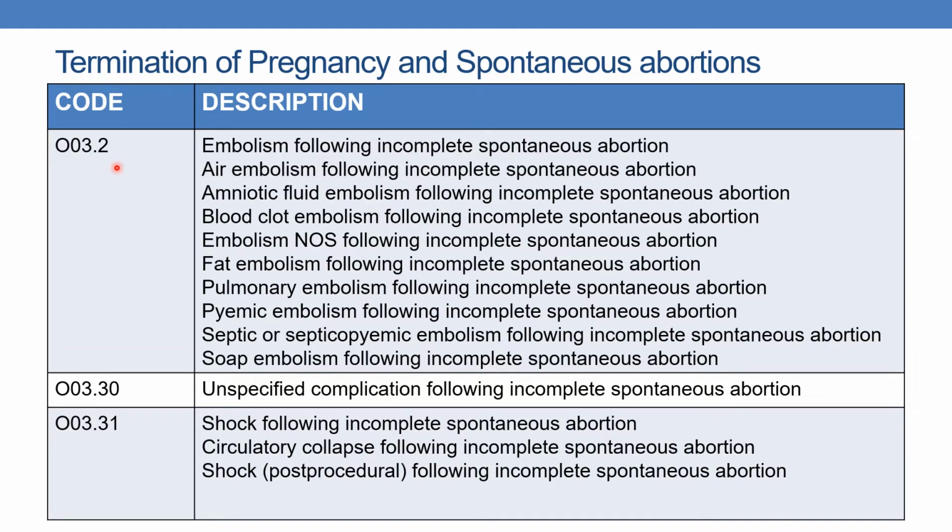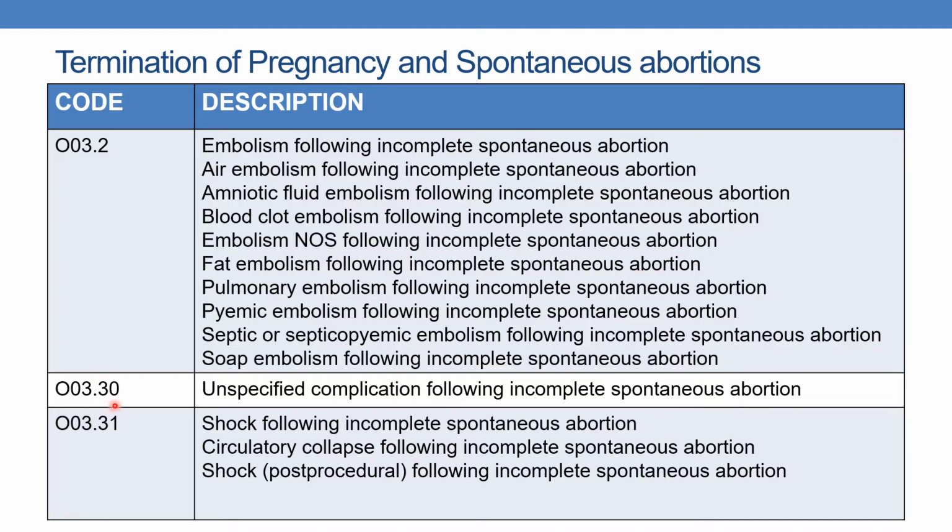Next, O03.2. Embolism following incomplete spontaneous abortion. If the physician documents air embolism or amniotic fluid embolism or blood clot embolism or embolism NOS or fat embolism or pulmonary embolism or pyemic embolism or septic or septicopyemic embolism or soap embolism following incomplete spontaneous abortion, the code is O03.2.